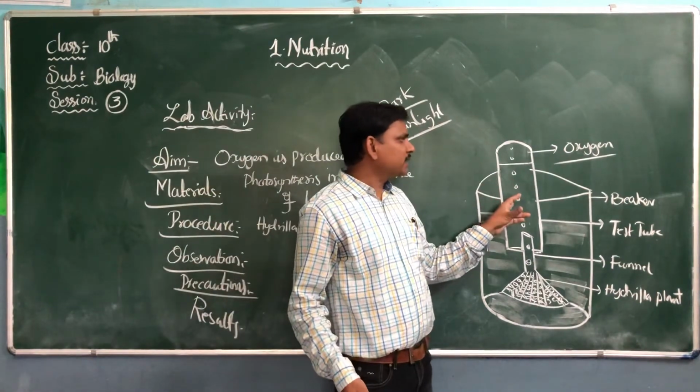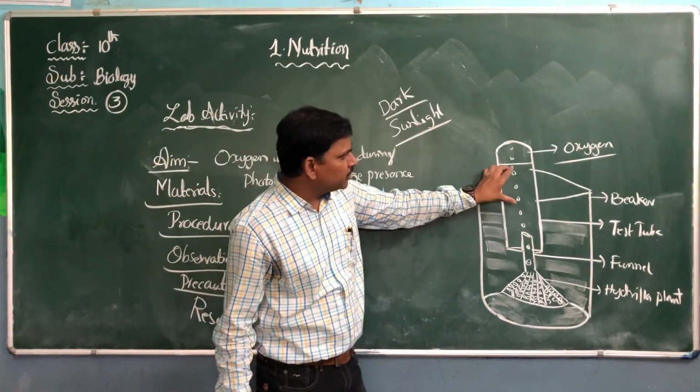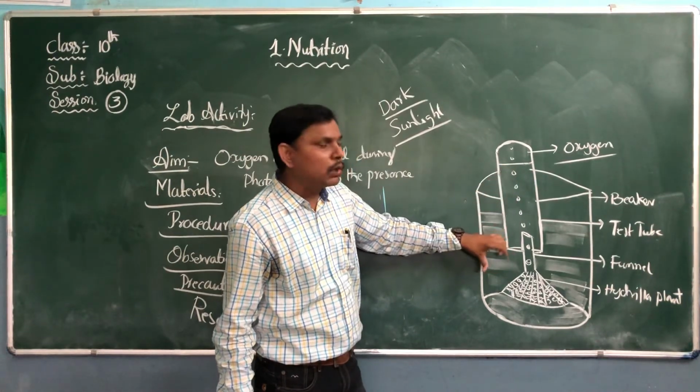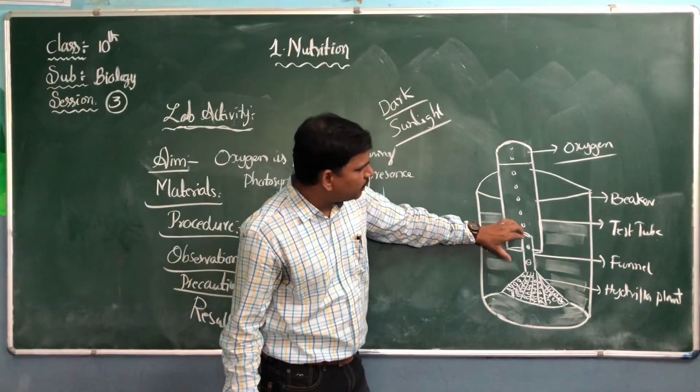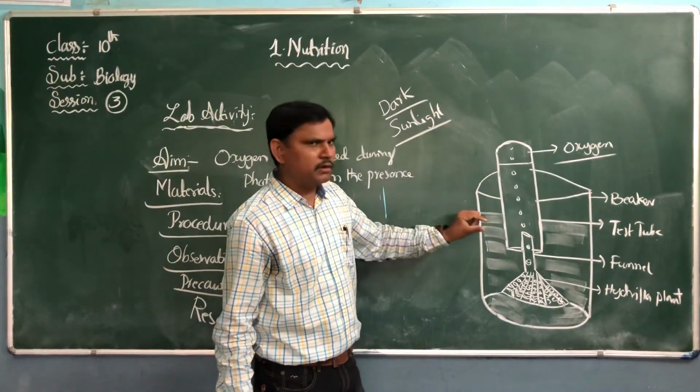After collecting some bubbles in the test tube, we should remove the test tube from the beaker slowly, closing it with our thumb. The test tube is very small, 10 ml.